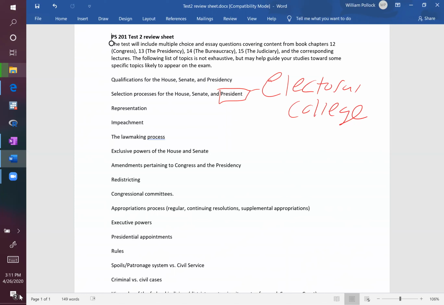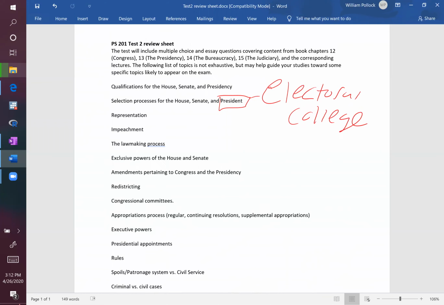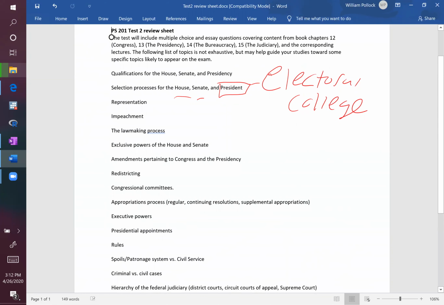president. And so for presidential elections, we have indirect elections, whereas for the House and the Senate, we have direct elections. In the House, we have direct elections within each congressional district. For the Senate, we have direct elections within the entirety of a state.